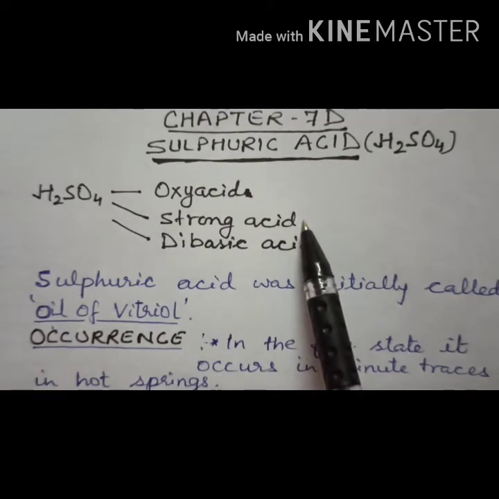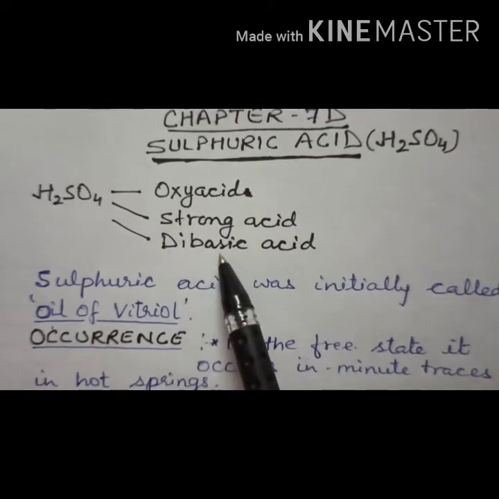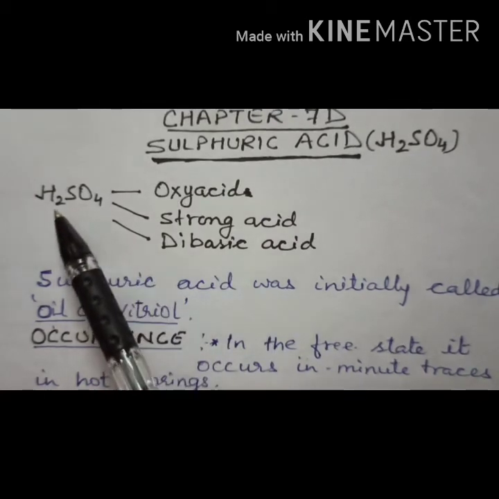Hydronium ions. Third, it is a dibasic acid because it contains two replaceable hydrogen ions, and it forms two types of salts. Which ones? Normal salt and acid salt, right?